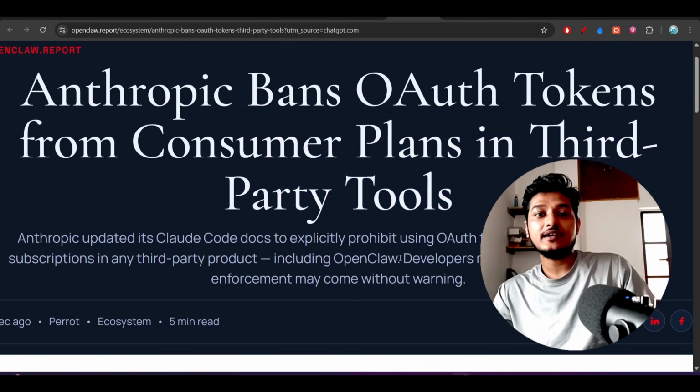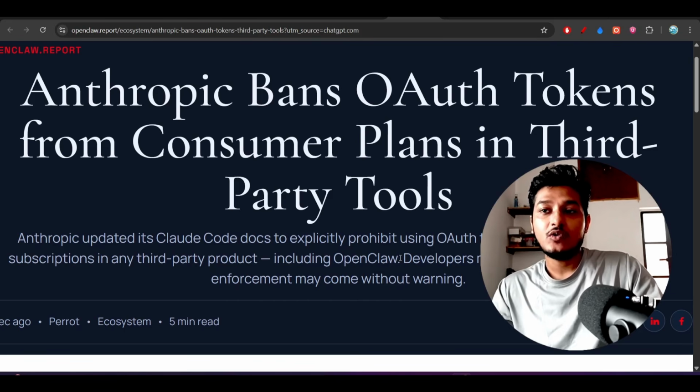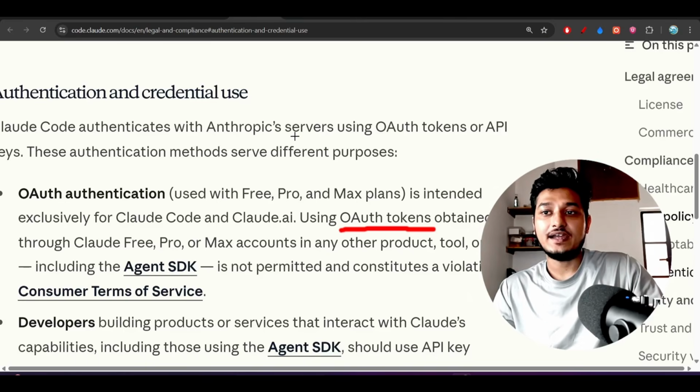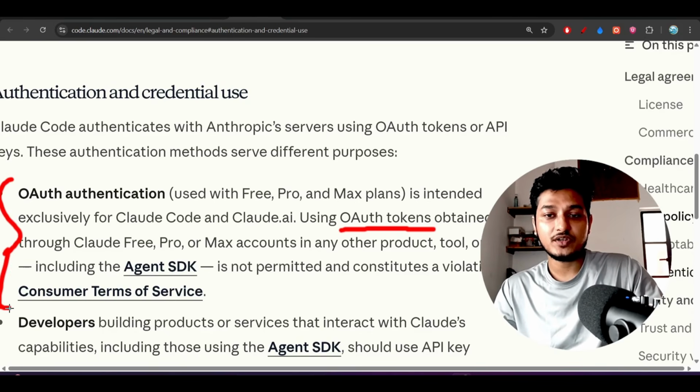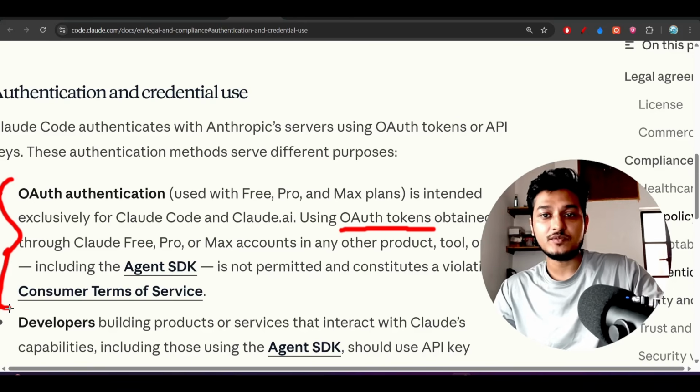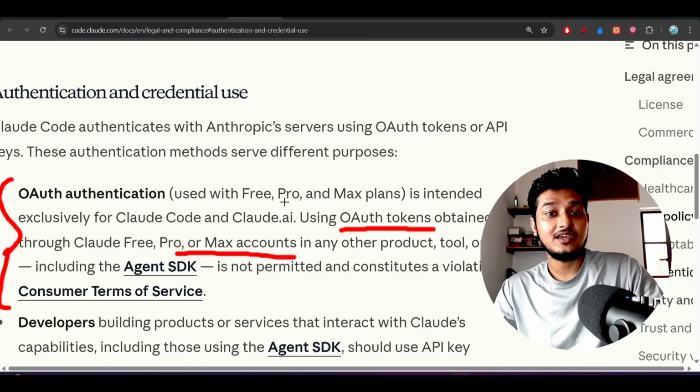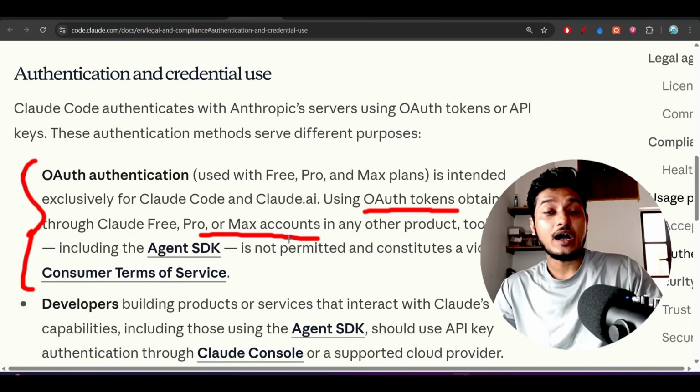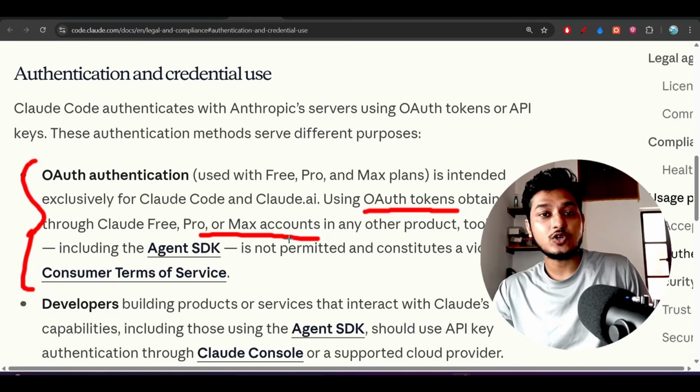Okay, so why are they doing this? Because previously we have also seen that they banned Open Code, right? And after that they announced that all of the third-party apps, it can be Open Code, it can be Openclaw, or any of the third-party apps, those who are using this Pro or Max subscription via OAuth tokens, will be banned. So how can these third-party apps use these Claude models?